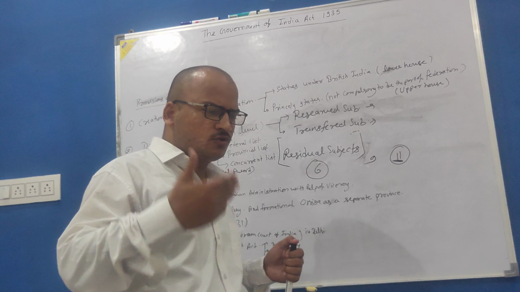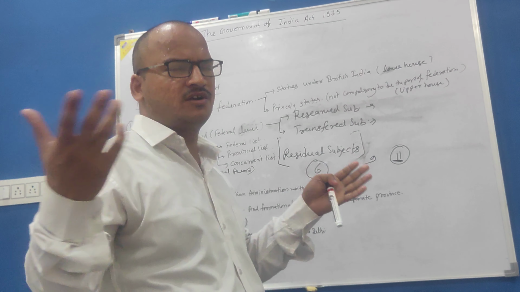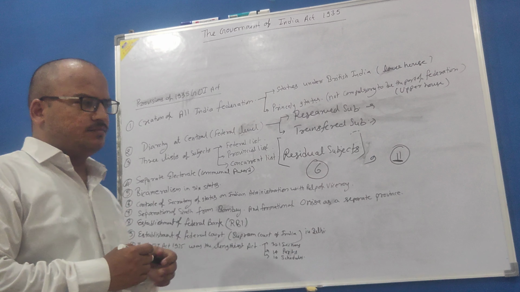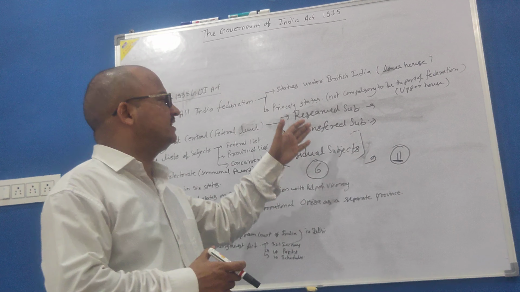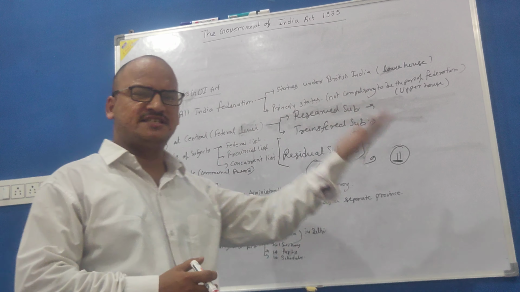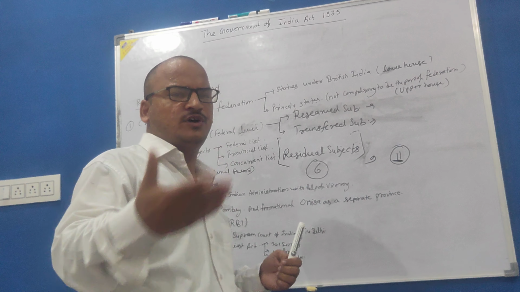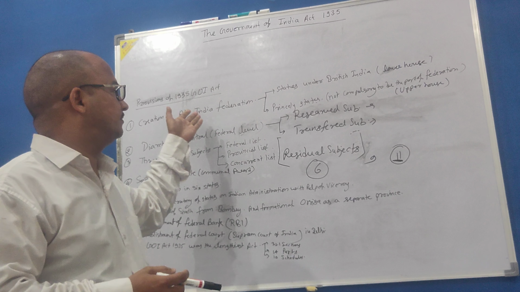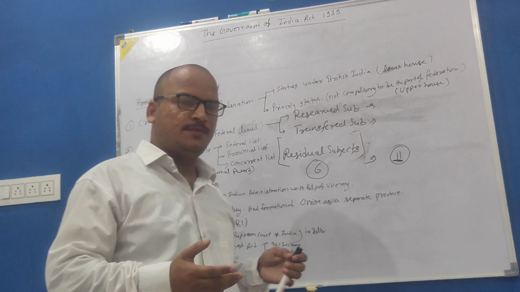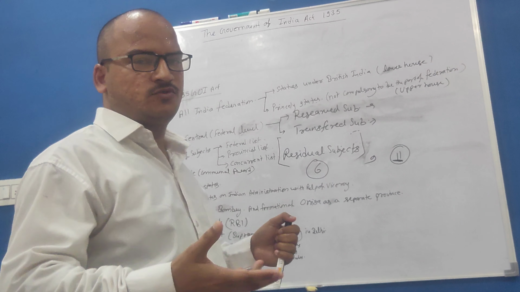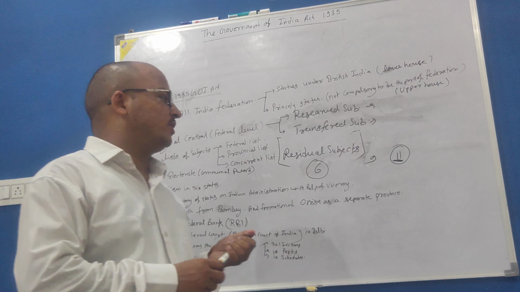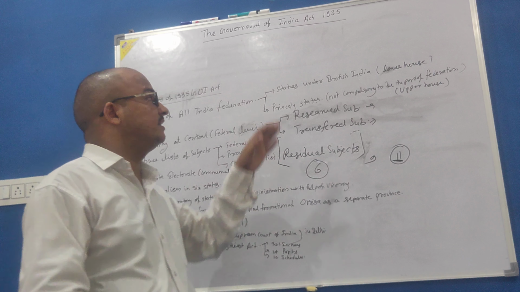But this act could not come into a concrete form because it had a provision that provinces could choose whether or not to participate in the federal structure. Provinces were not ready to join this federal structure. So that's why this federal structure could not come into concrete form. So that was the 1935 Act.